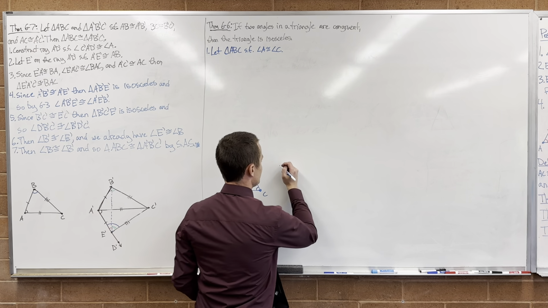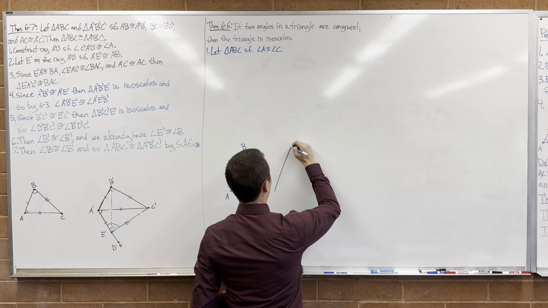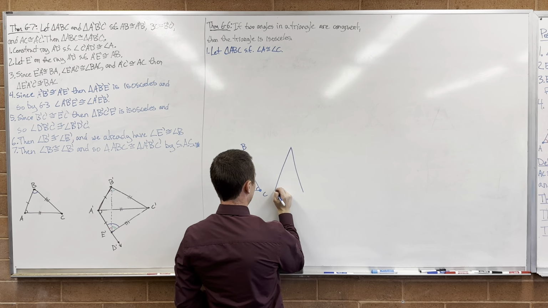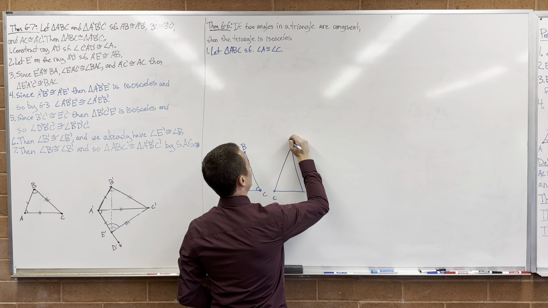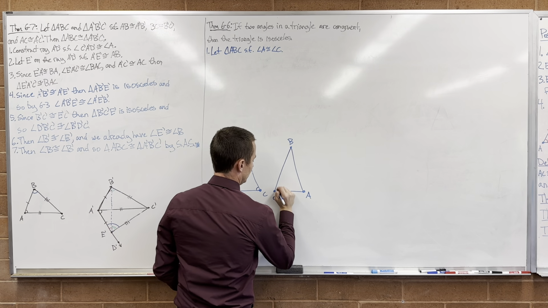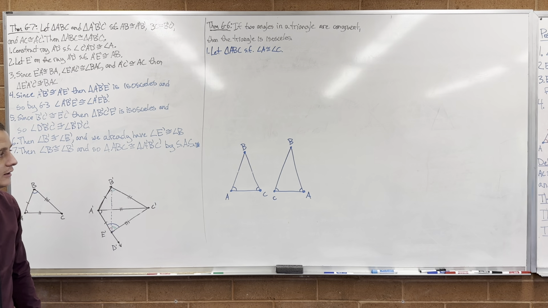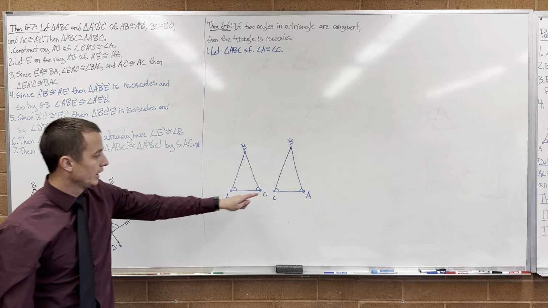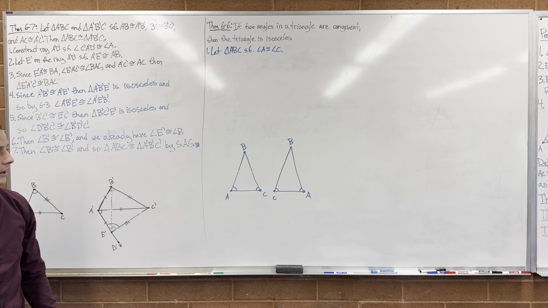Understood. Let me draw out the triangle again. I don't know if this is too much of a hint or if this is just confusing. Same triangle, C, B, A. I just flipped it around in the mirror. Okay, here are these two triangles. How does this triangle relate to this triangle? It's the same triangle. How do you know?